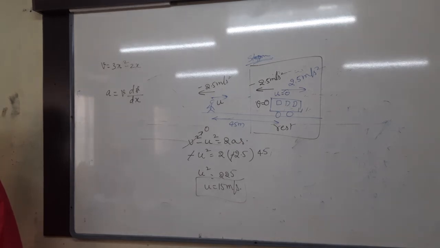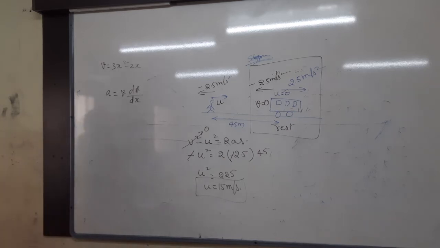80, you got the answer? Yes. Differentiation of velocity with respect to x. 80 meter per second square.